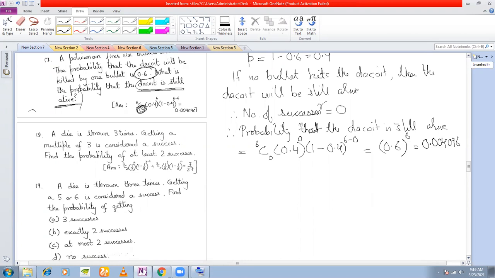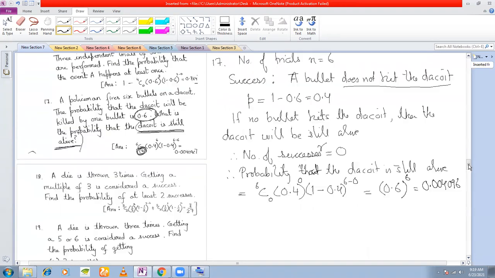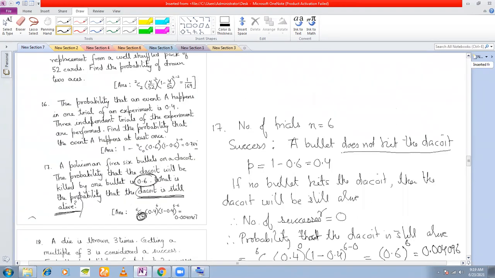But if you do it the other way, it is going to be a little long. That is, if you define a success as a bullet hits the dacoit, then you'll have to find out first the probability that one bullet hits the dacoit, number of successes 1. Second bullet hits the target, number of successes 2. Third bullet hits the target, number of successes 3.